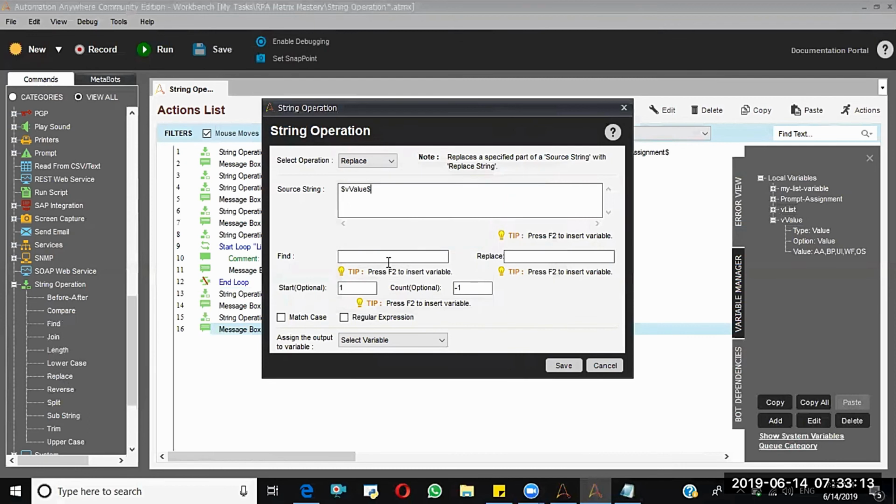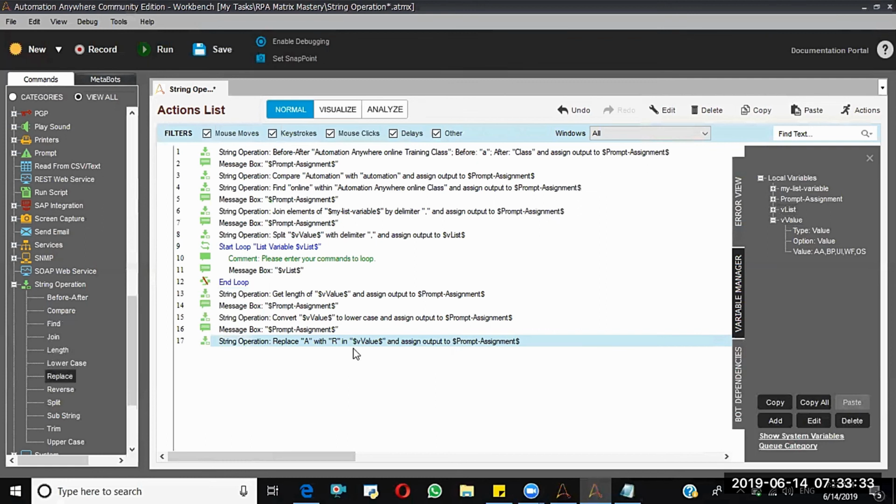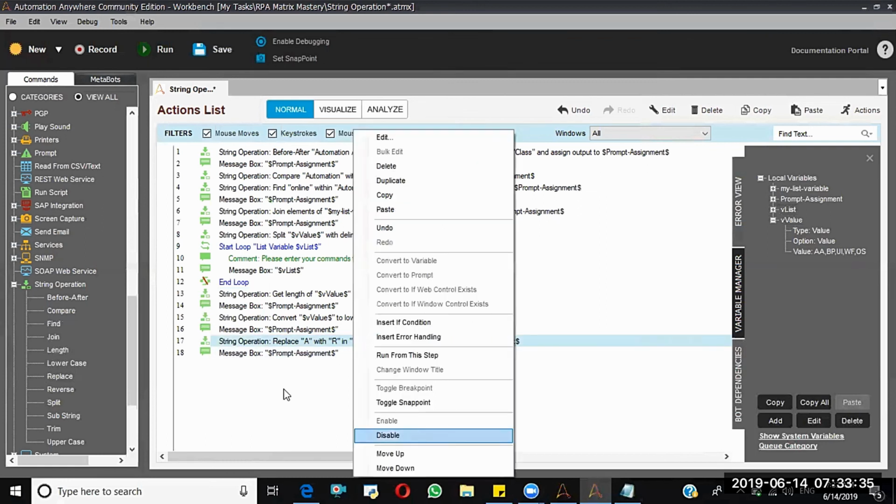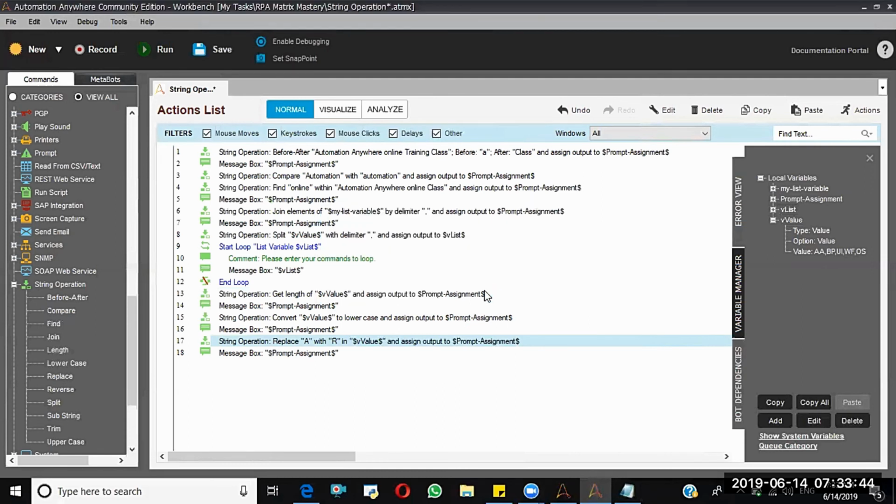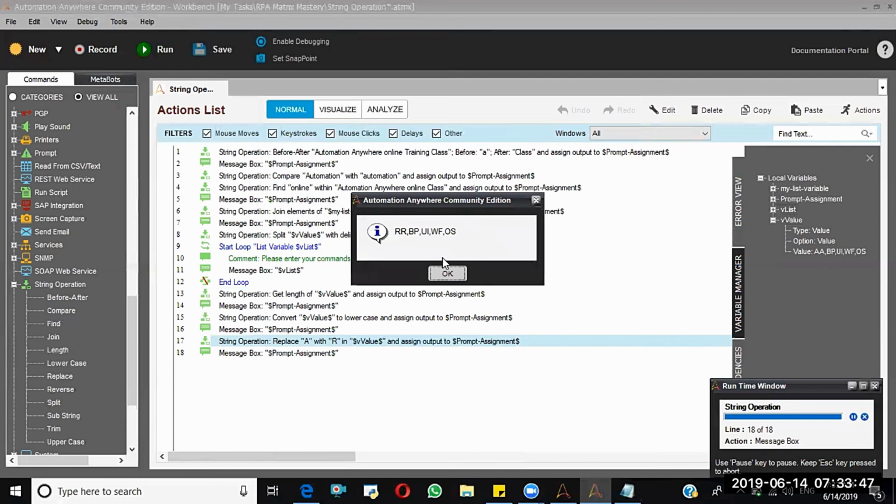Here I want to replace the character A with R, and I'm doing prompt assignment. Run from this step. See, AA has been changed to RR. So like that, replace will work.